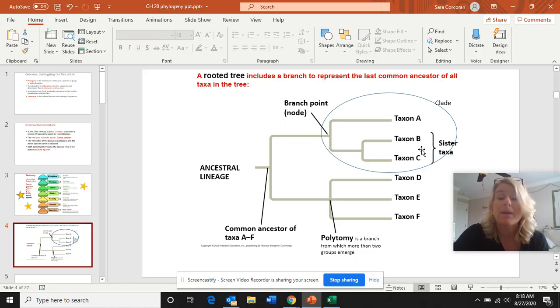So we can say without a doubt that B and C are more closely related because they share a common ancestor here, and they're the only 2 that branch off of it. But neither B nor C is more closely related to A based on this tree. So don't fall into the trap of the order of things indicating relationships.